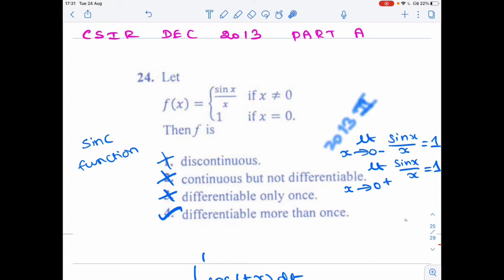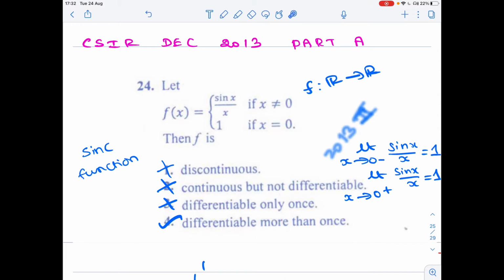Let f of x equal sin x by x if x not equal to 0, and 1 if x equal to 0. Basically, this function is from R to R. Now, the question is: this function f is discontinuous, meaning discontinuous at some point; or continuous but not differentiable at some point; or differentiable only once, which means f prime exists but f double prime does not exist. The last option is differentiable more than once.